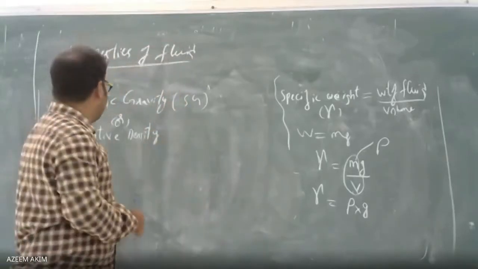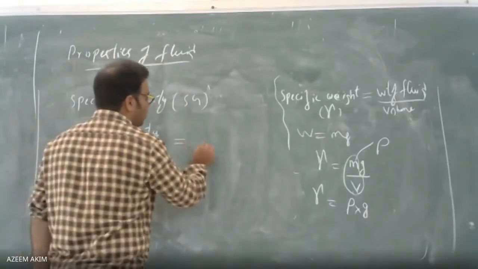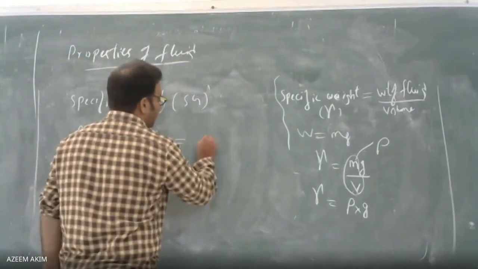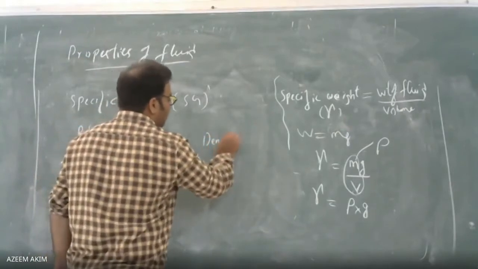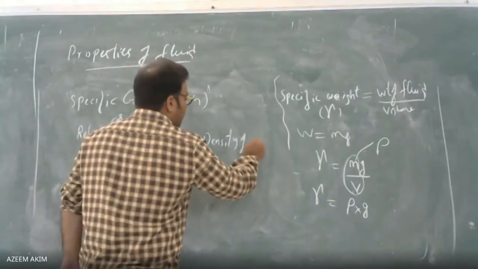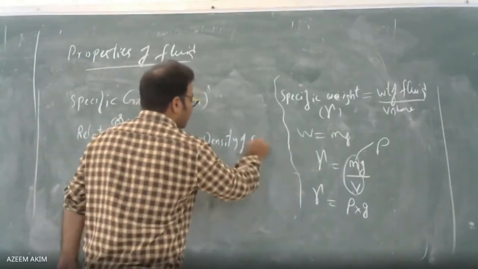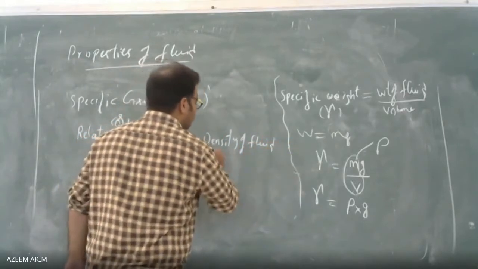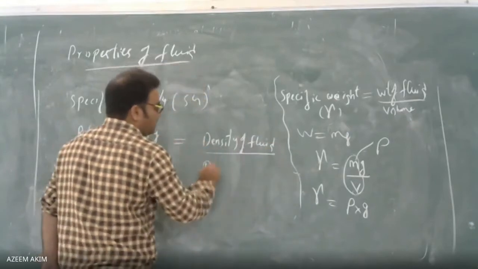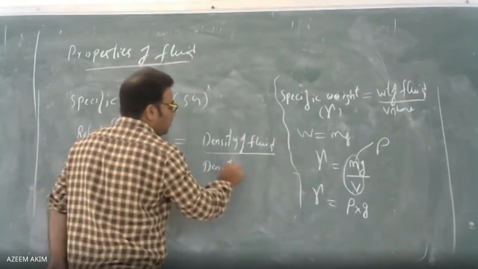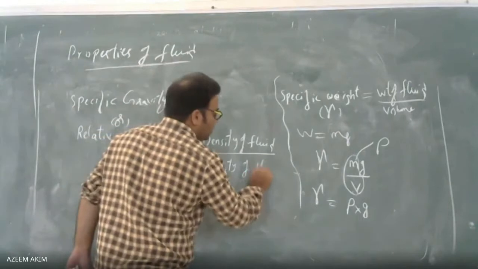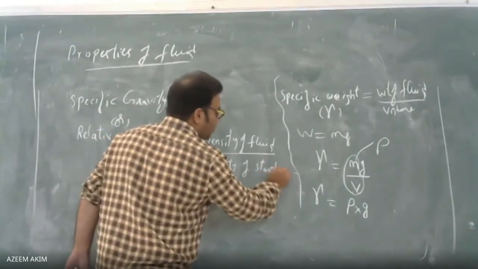Specific gravity, or relative density, equals the density of a fluid by the density of a standard fluid.